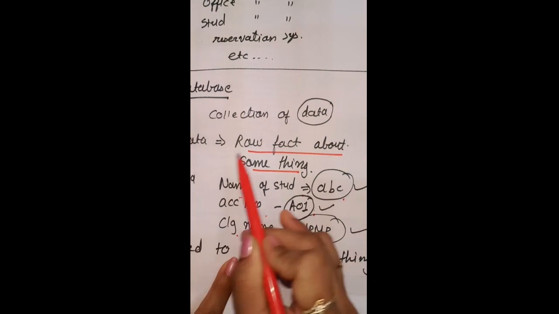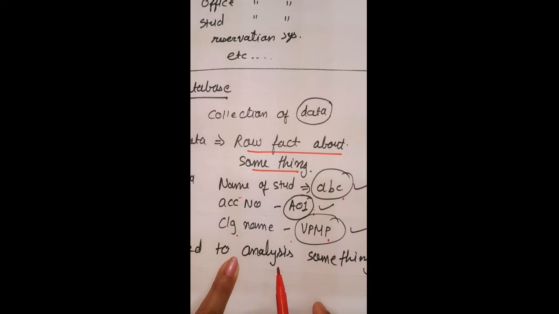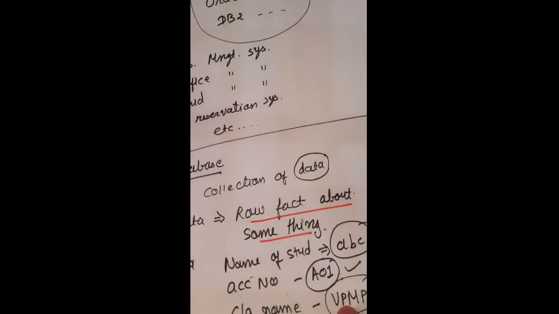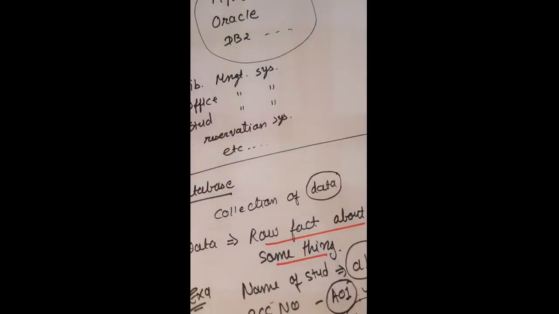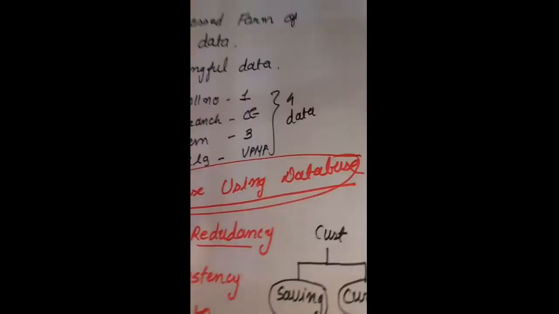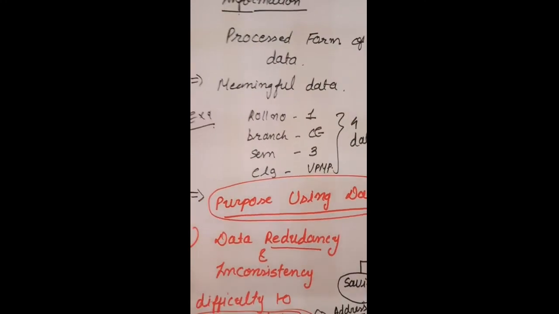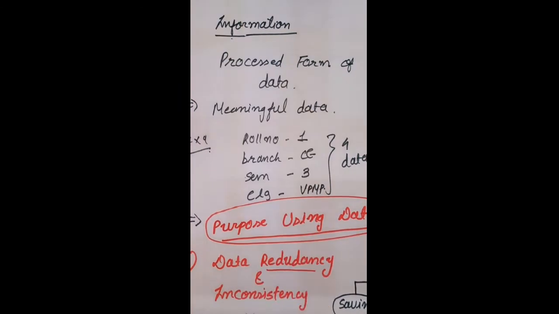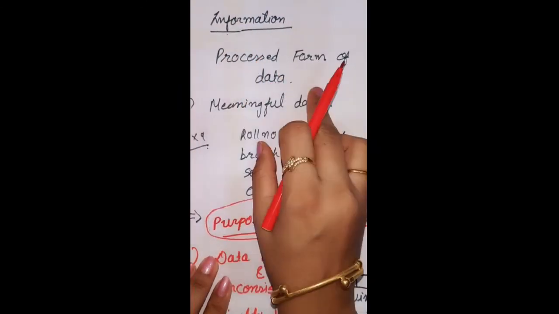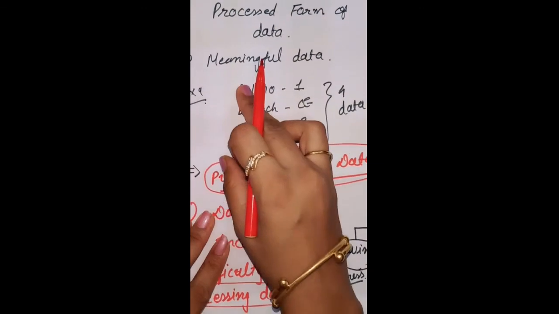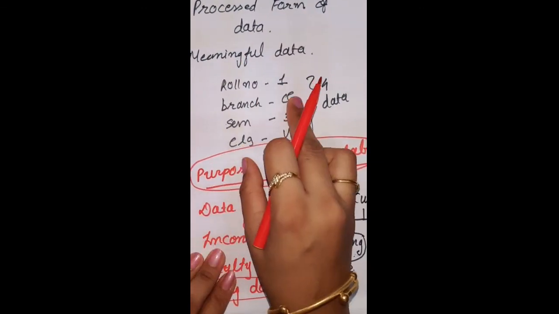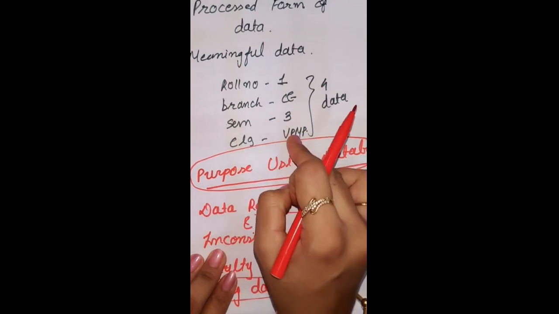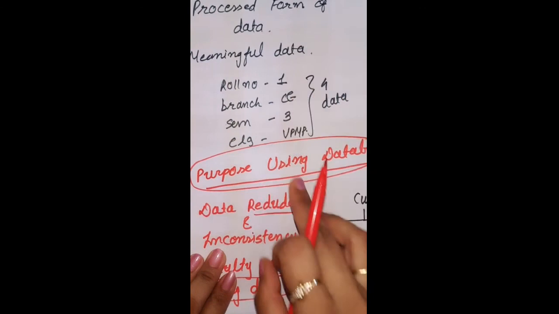These all types of data are used in the analysis phase. Now what is information? If we combine all these meaningful data, it is known as processed data. Processed form of data is known as information, and information is always meaningful data. For example, I have 4 different types of data: roll number 1, branch CE, semester 3, college name VPMP. Suppose I combine them, then we will get some information.